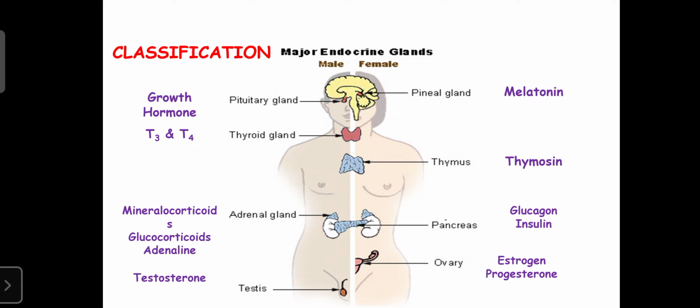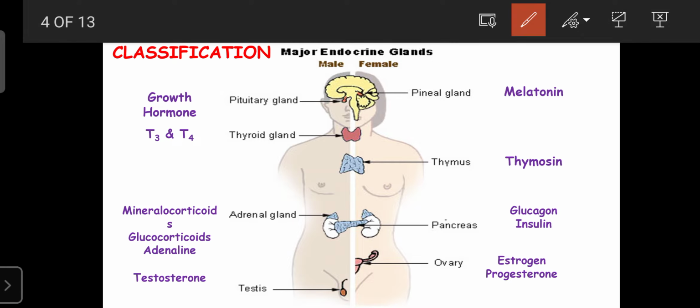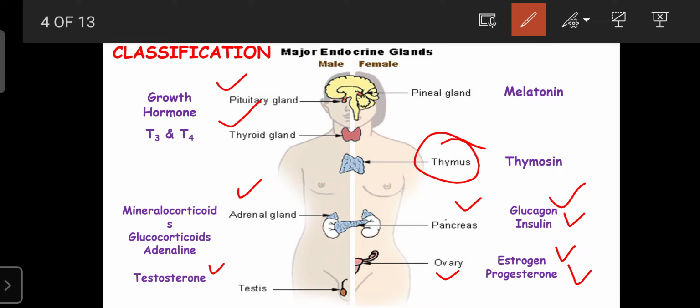They are mainly classified into the pituitary gland, for example growth hormone; the thyroid gland, for example T3 and T4, that is thyroxine; the adrenal gland, for example mineralocorticoids, glucocorticoids, and adrenaline; the testes, which secrete testosterone; in the female, the ovaries, which secrete estrogen and progesterone; the pancreas, which secretes glucagon and insulin; the thymus gland, which secretes thymosin; and the pineal gland, which secretes melatonin.